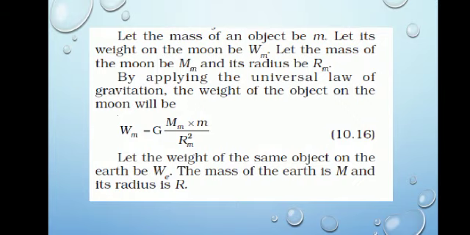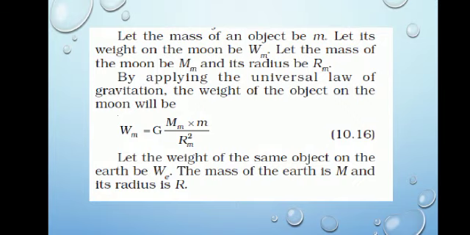Instead of the universal law equation F is equal to G into capital M into small m by d square, instead of F we are writing the weight on moon. G, the gravitational constant, is the same everywhere. Then Mm, mass of moon, into m, mass of object, by square of radius of moon.